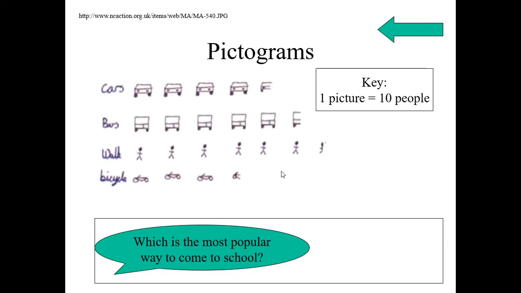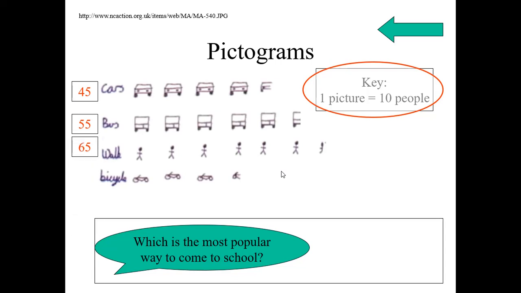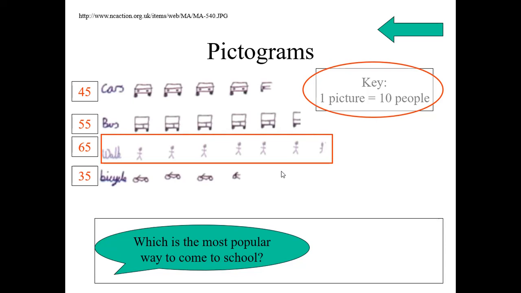Another question. Which is the most popular way to come to school? Now we have to write all the numbers here. Beside the car, 45. Beside the bus, 55. Is it right? Check with your friends, discuss with your teacher. How many come to school by walk? 65. How many come to school by bicycle? 35. Now, which is the most popular way? Among all, which is the largest one? 65. Yes, the most popular way to come to school is by walking.